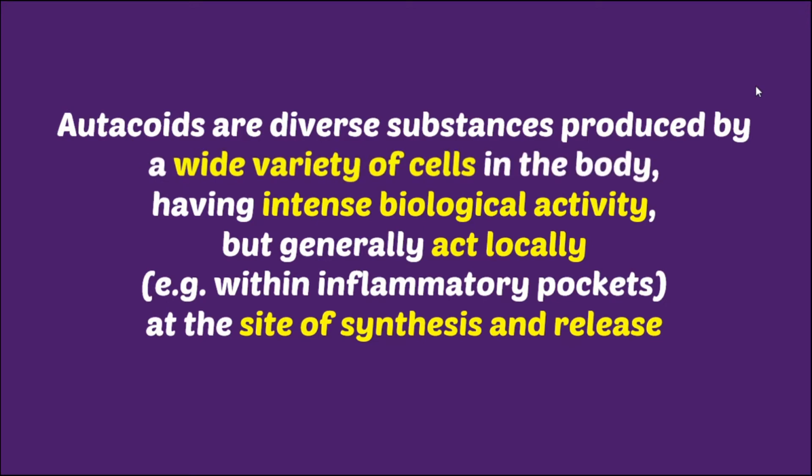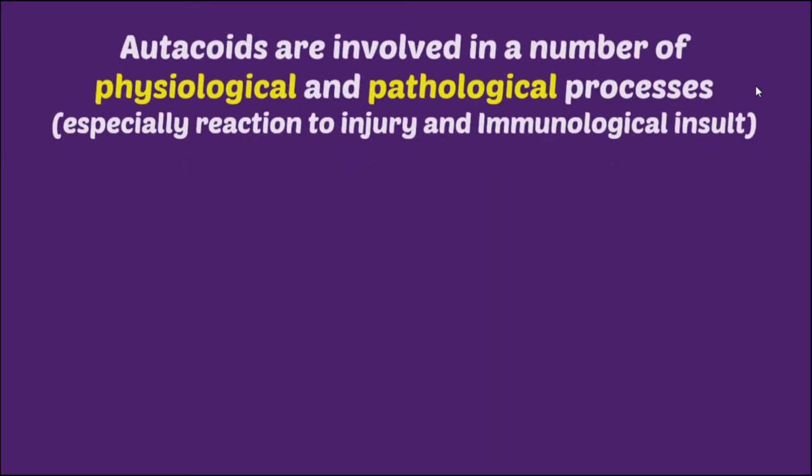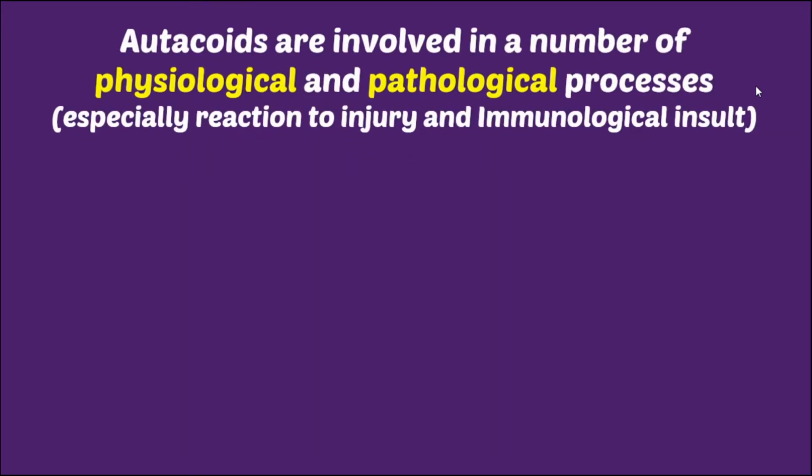Moving on, autacoids are involved in a number of physiological and pathological processes, especially reaction to injury and immunological insult. These chemicals play a role physiologically; let's say histamine has many physiological roles. It acts as a neurotransmitter too.